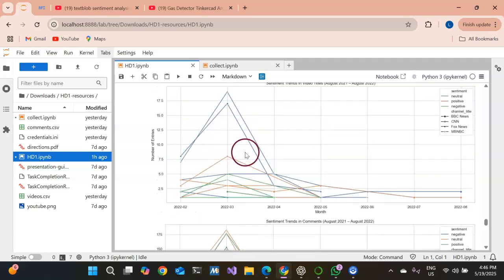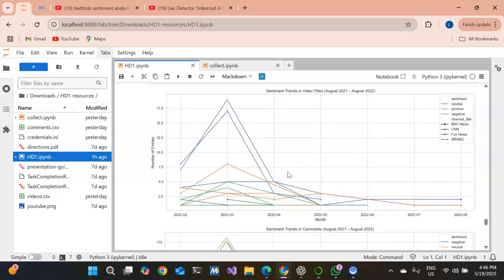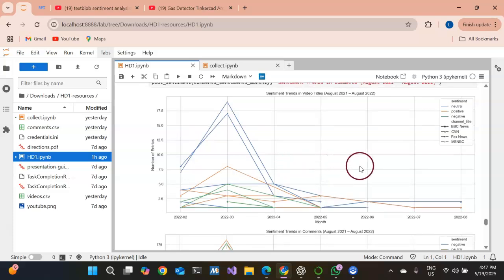And in the first graph I noticed that the number of videos related to the war increased sharply in February and March 2022, which makes sense since the invasion of Ukraine began during that time. News channels like MSNBC and Fox News uploaded the most content.